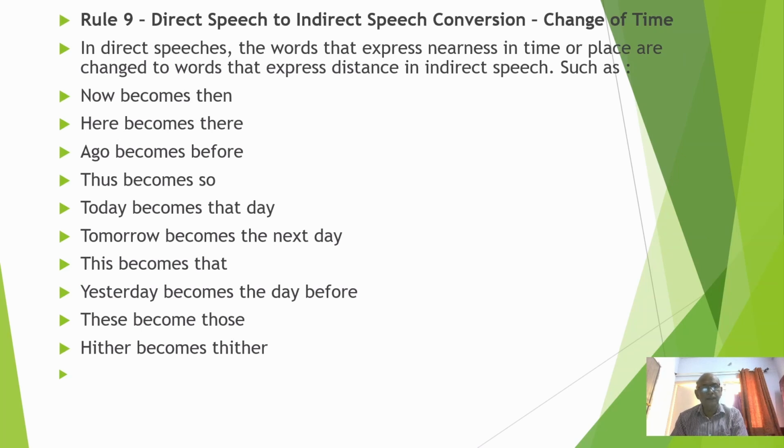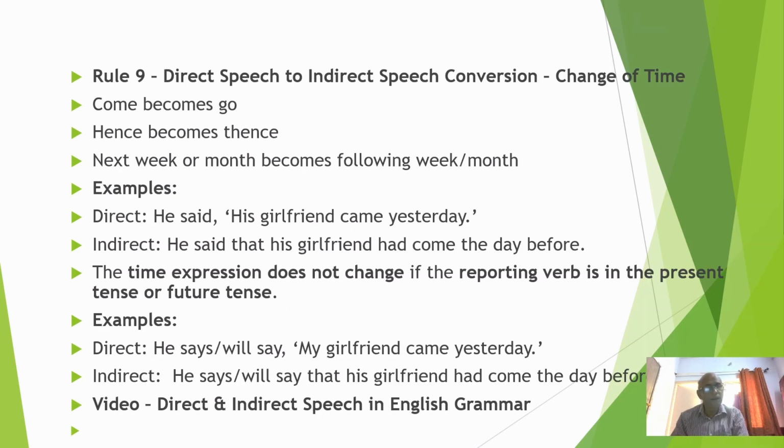In indirect speech, the words that express nearness in time or place are changed to words that express distance, such as: now becomes then, here becomes there, ago becomes before, thus becomes so, today becomes that day, tomorrow becomes the next day, this becomes that, yesterday becomes the day before, these becomes those, hither becomes thither, come becomes go, hence becomes thence, next week or month becomes following week or month.